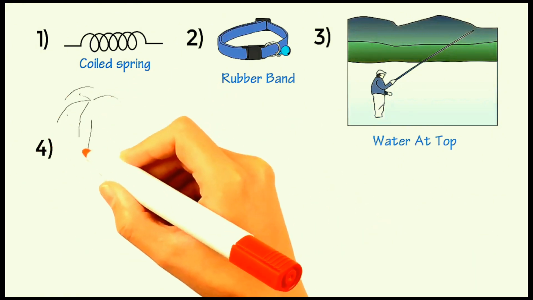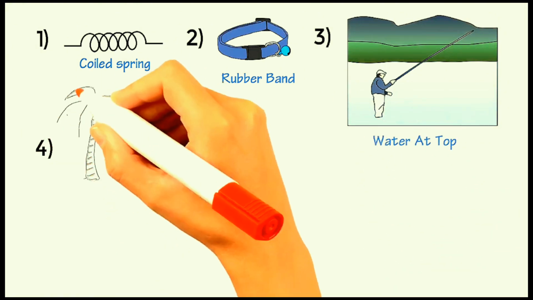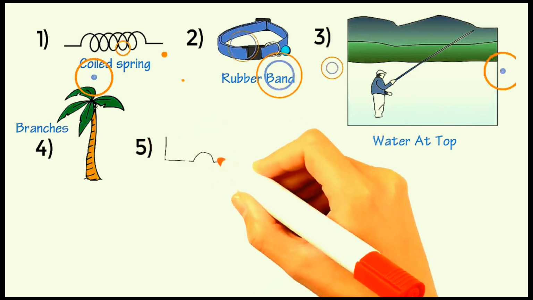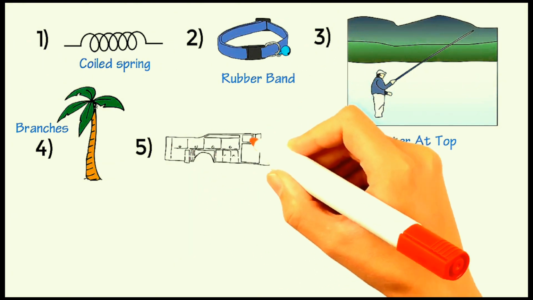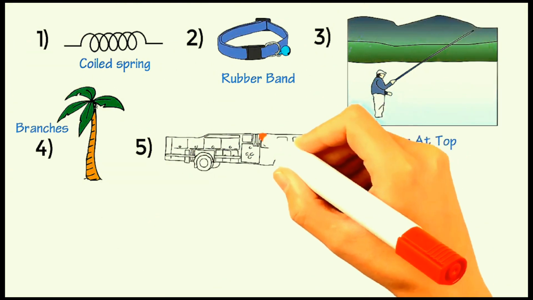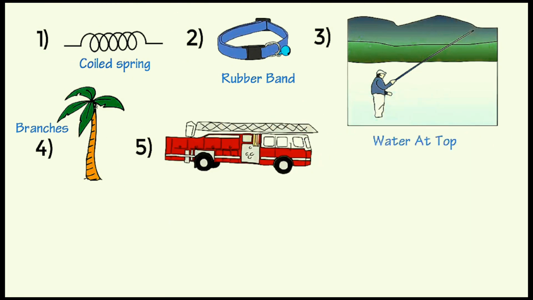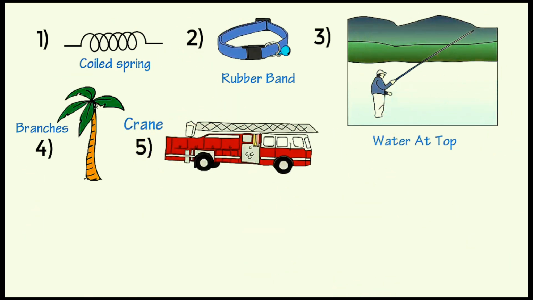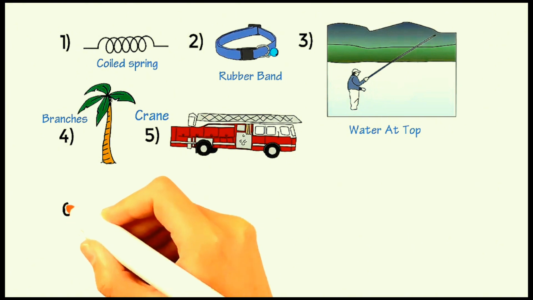Number 4. Tree branches high up in a tree have potential energy. Number 5. When a crane swings a wrecking ball up to a certain height, it gains more potential energy and has the ability to crash through buildings.